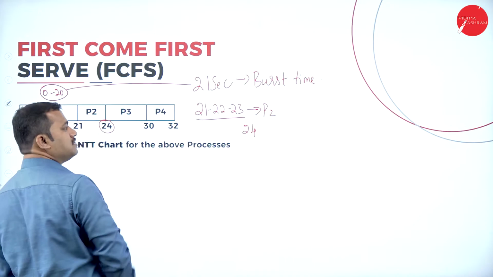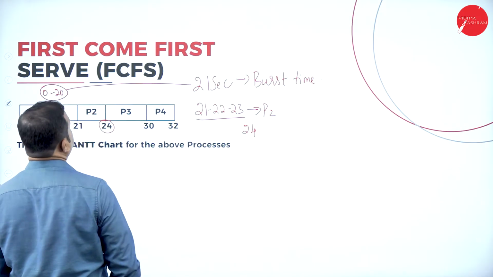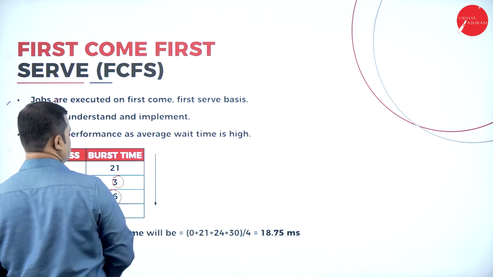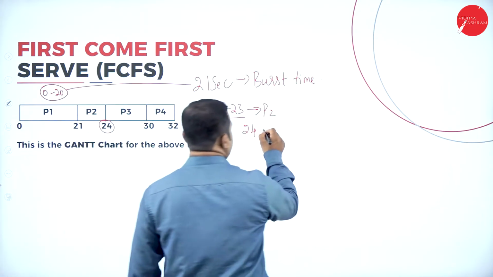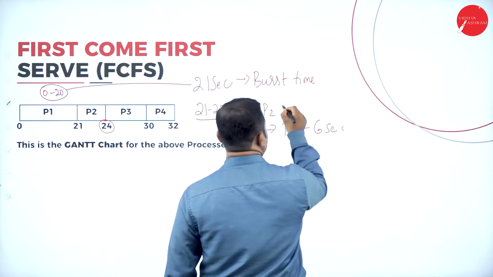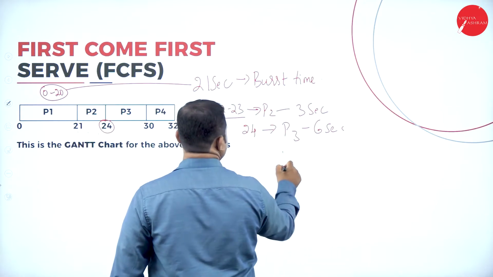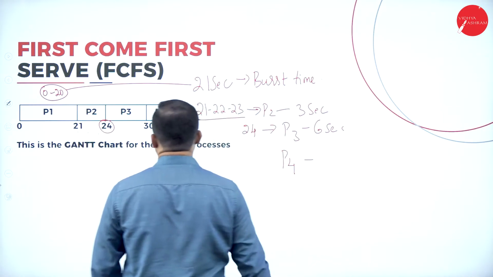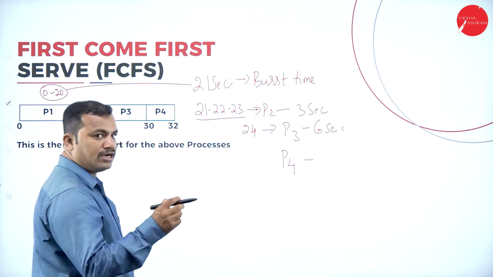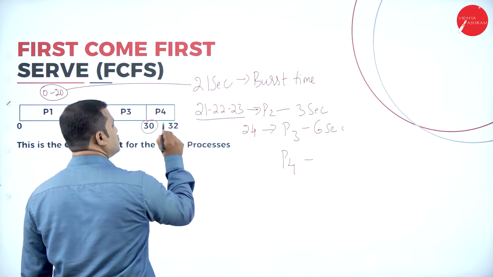What is the burst time required for it? It requires 6 seconds. So process P3 requires 6 seconds. Process P2 requires 3 seconds. So how many seconds does process P4 require? 30, 31 is completely consumed.